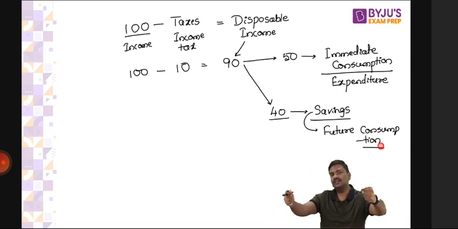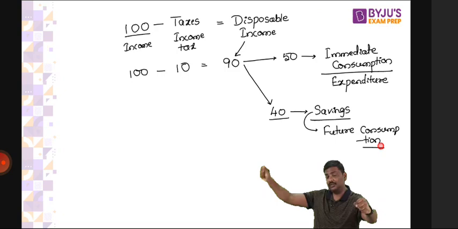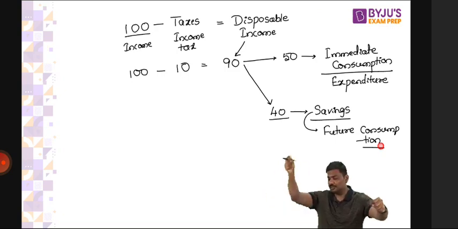You should save now, because in the future you'll get married, you'll have kids, so you'll have to purchase a house, you'll have to purchase a car. How many days will I keep on giving you pocket money, etc. So the idea is simple. I'm giving you definitions, by the way.